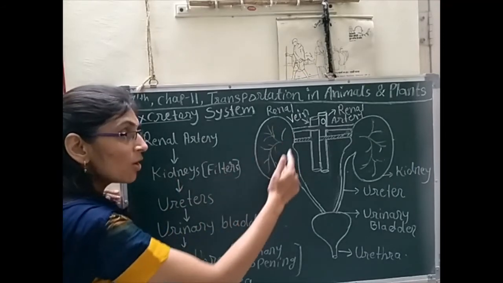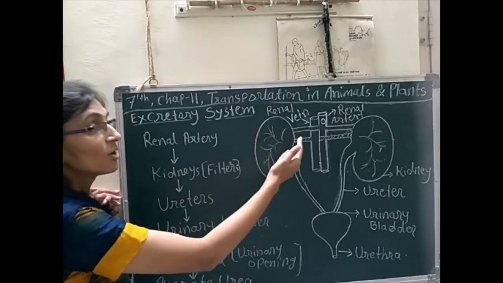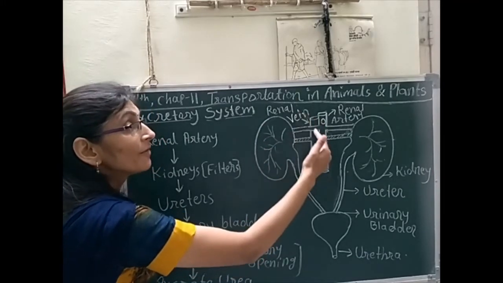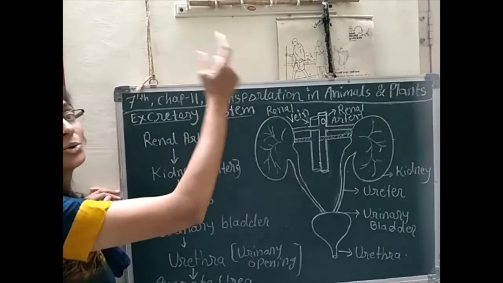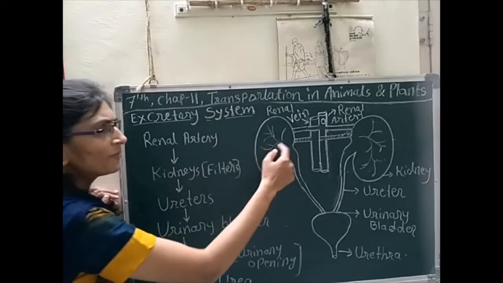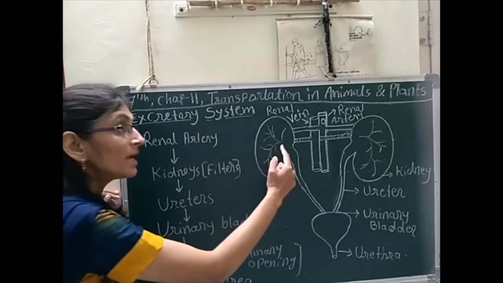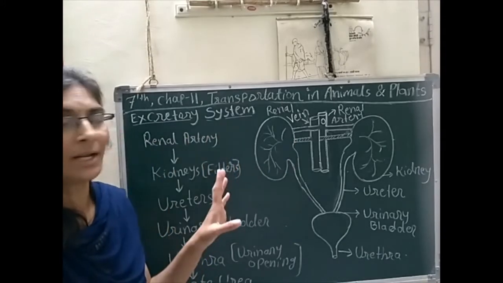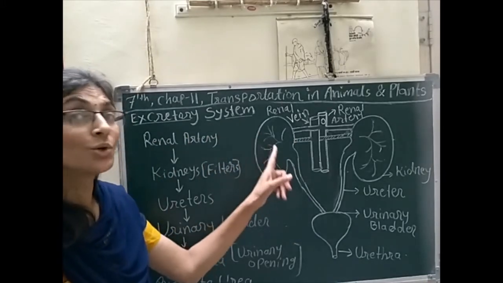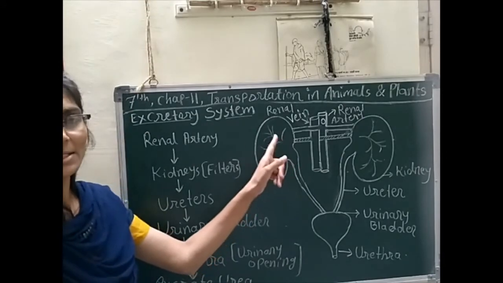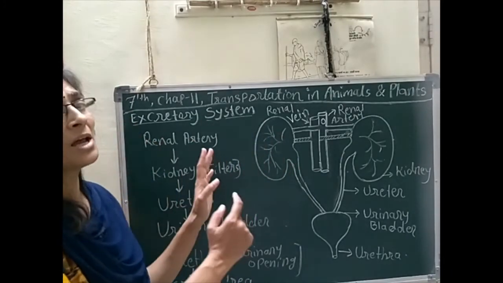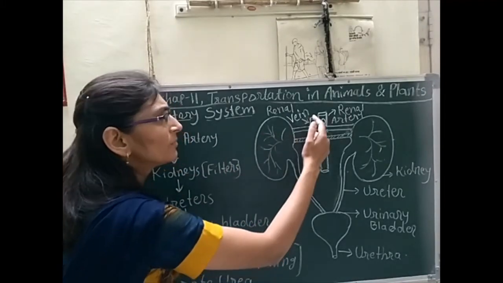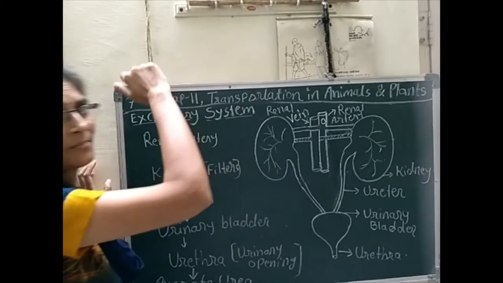And then after using oxygen, the blood again gets deoxygenated, and that deoxygenated blood, the renal vein carries towards the heart to receive oxygen again. After absorbing oxygen here, what happened? That oxygen is used for the function of the kidney. That oxygen is used by the cells of the kidneys for their function, and then the blood again becomes deoxygenated, and that deoxygenated blood again circulates towards the heart.